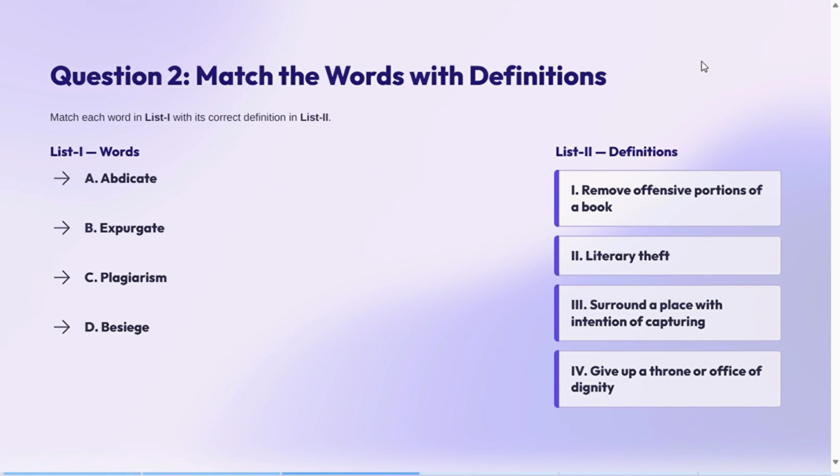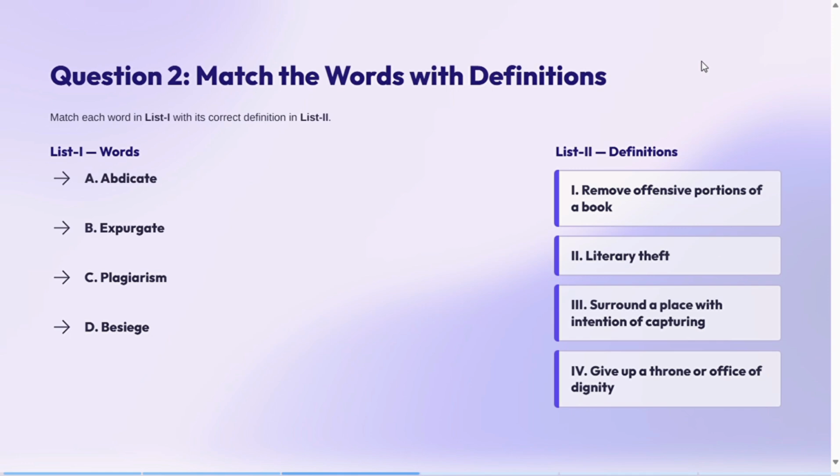So if you know Lal Bahadur Shastri ji, हमारे रेलवे मिनिस्टर थे पास में, and he resigned because of a train accident and he said because मैं रेलवे मिनिस्टर हूँ so it is my responsibility and I did not do it properly so I give up, okay, I resign. So this is called abdicate. It will go with give up a throne or office of dignity because of dignity.